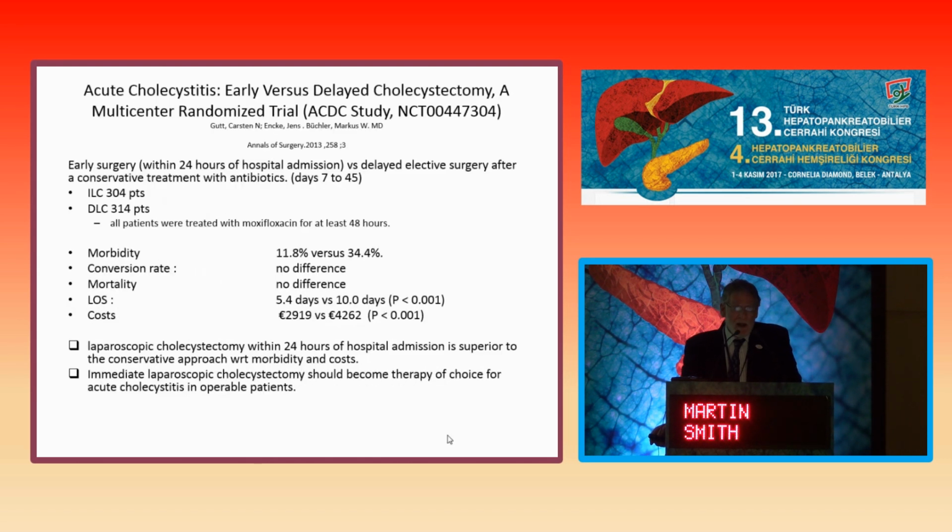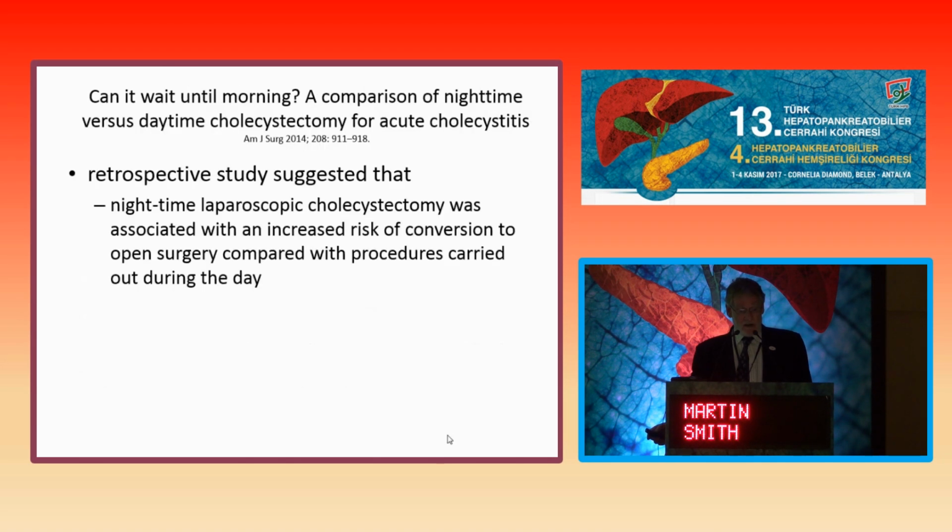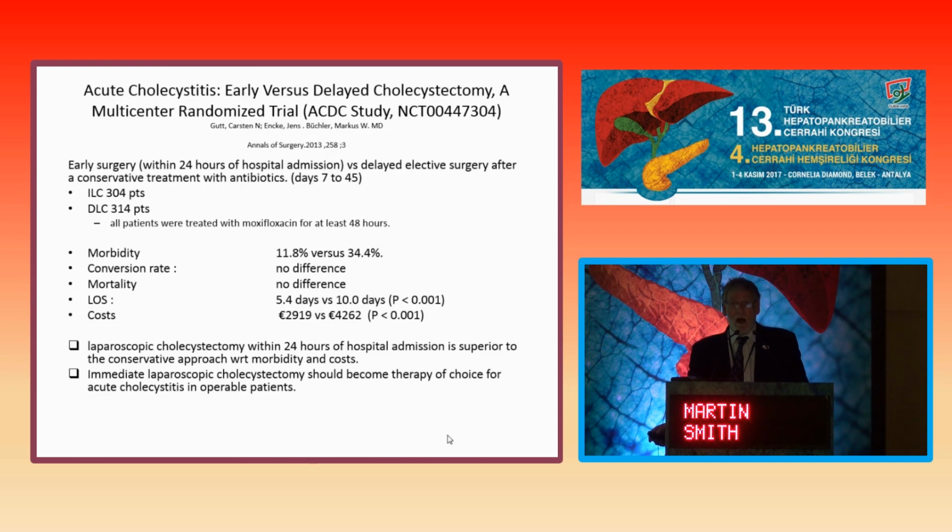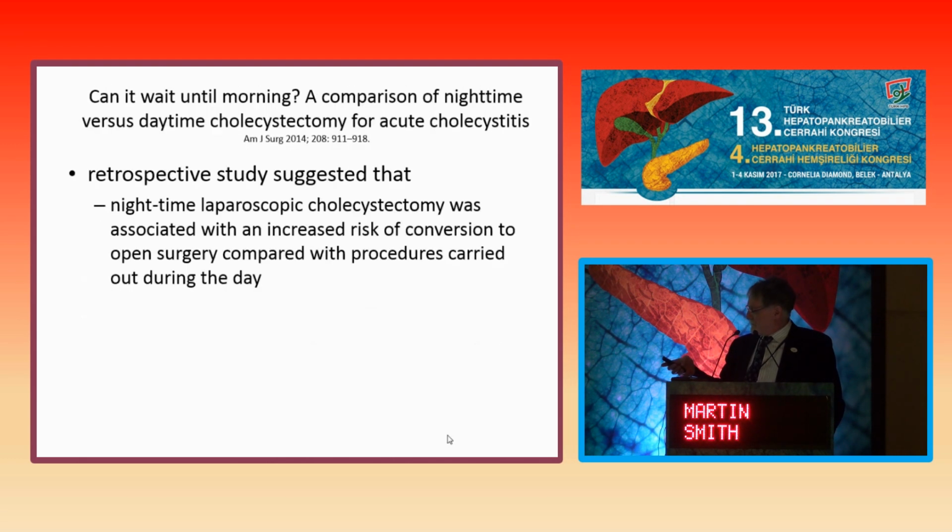Now, this study has already been shown to you today, and this was the study out of Heidelberg, which was a randomized controlled trial comparing early, within 24 hours. And again, this is what makes it difficult for us always to understand what we're comparing, but certainly here in the early group, the morbidity was significantly better than those waiting longer, those who had a delayed procedure. But conversion rate and mortality were no different. And as we've seen, I think it's clear that total length of stay is certainly higher in the delayed group, and that the cost is significantly higher in the delayed group.